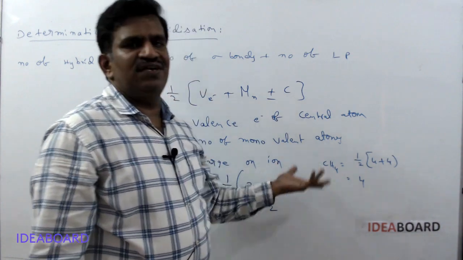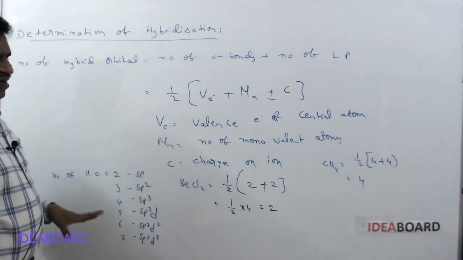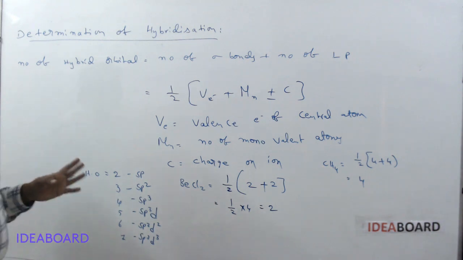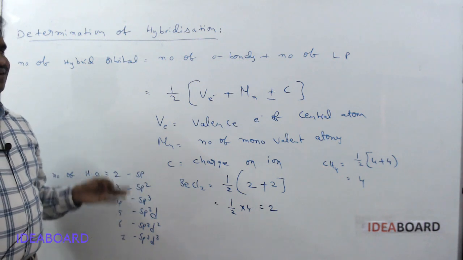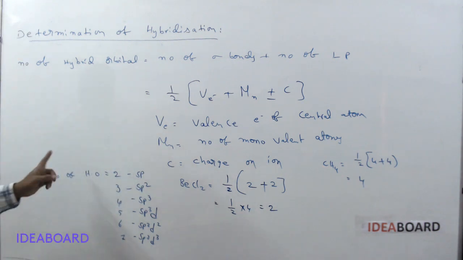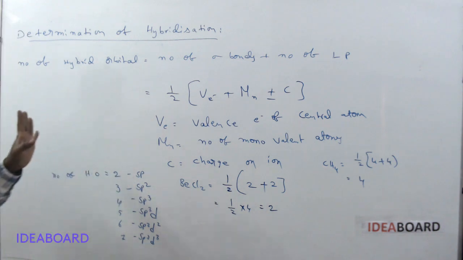If you write the valence electrons properly, we will get the answer correctly. If you take a wrong group number value, we can't get the correct number of hybrid orbitals, and we will do the calculation wrongly. So please remember that in the calculation of hybridization.